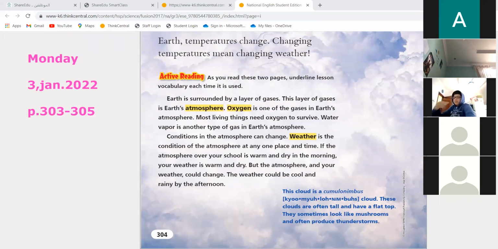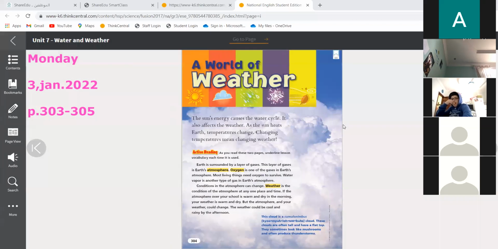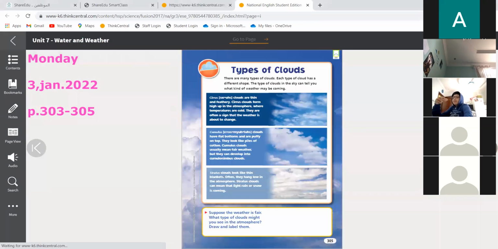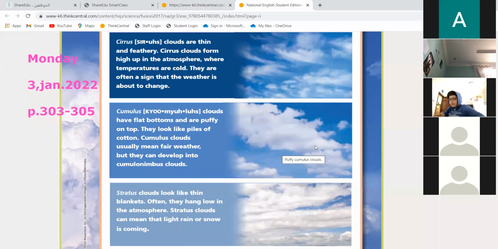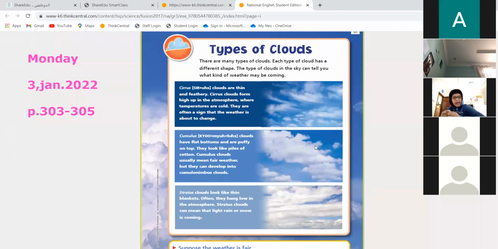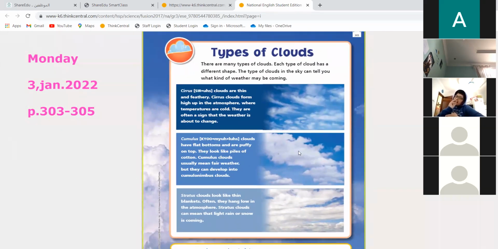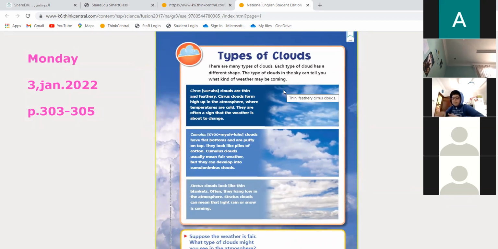Take a look at this picture. The first one is a little bit different from the second one. So what do you see? Weather? No, clouds. These are clouds. Excellent. These are clouds. We have many types of clouds.